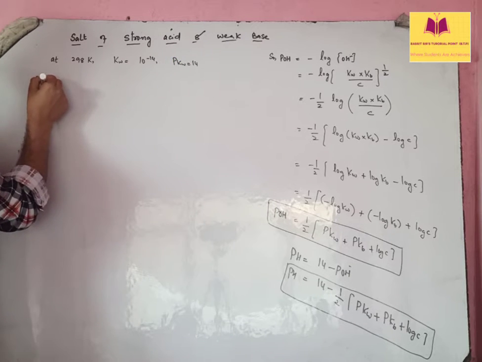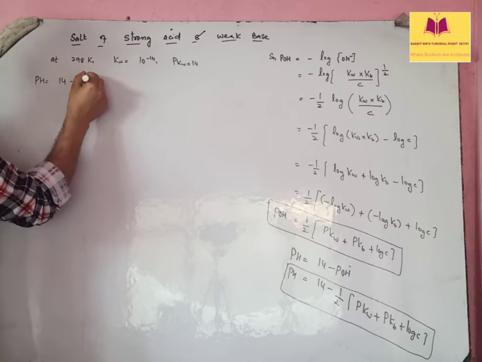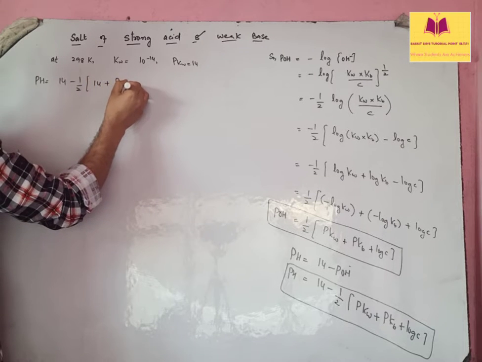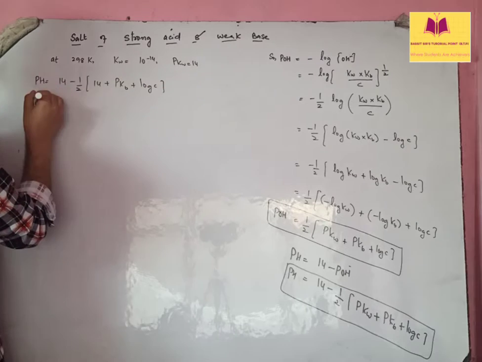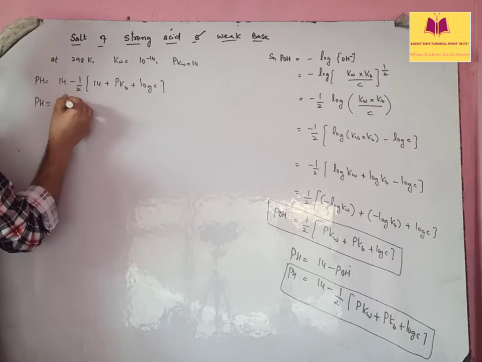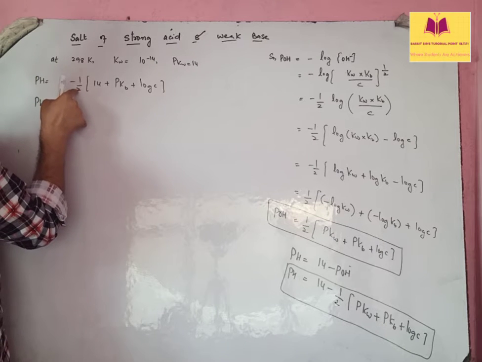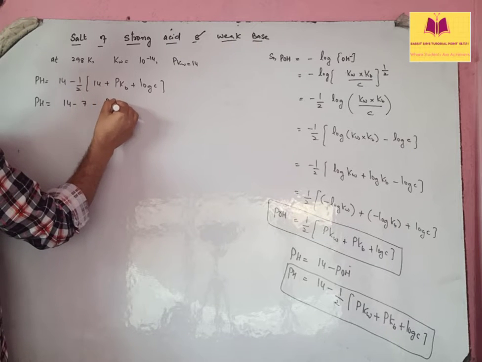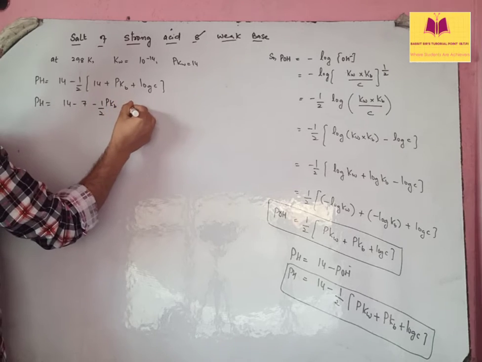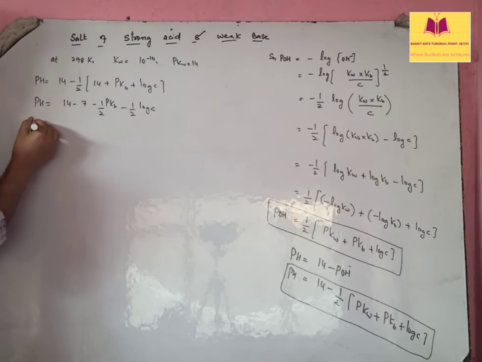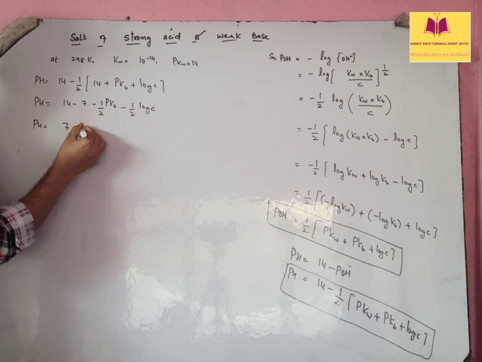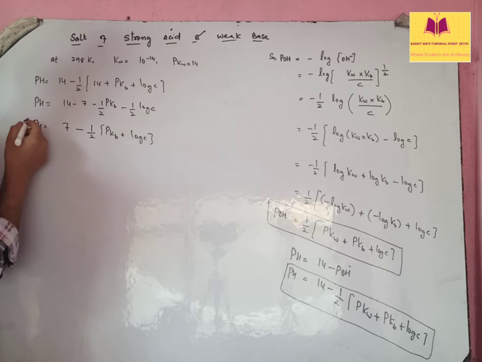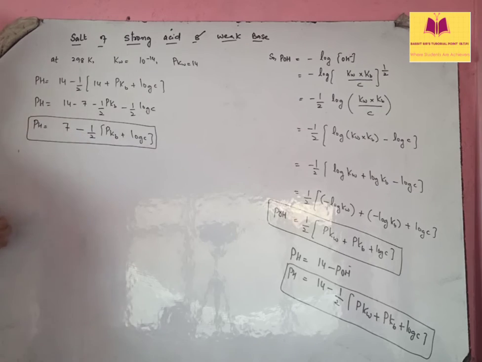So pH will be 14 minus 1 by 2, pKw, which is 14, plus pKb plus log C. Multiply it: 14 divided by 2, that is 7, then minus half of pKb and half of log C. So pH will be 14 minus 7, that is 7, minus 1 by 2 taken common, pKb plus log C. See, the pH of such a solution is less than 7.